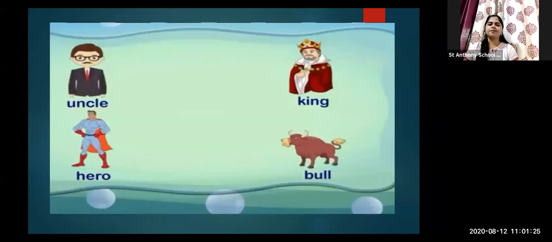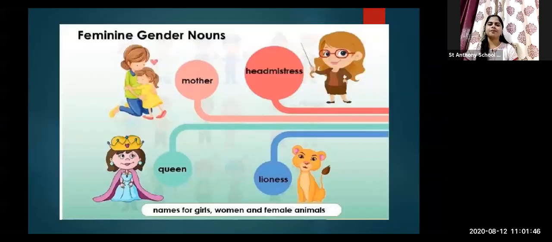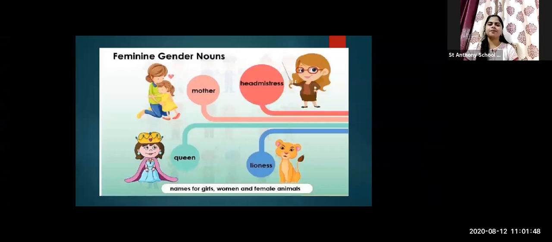So till now we have seen that masculine gender nouns are like uncle, hero and bull. Now what is feminine? Feminine gender noun is the female species, like mother, headmistress, queen, cat, lioness.